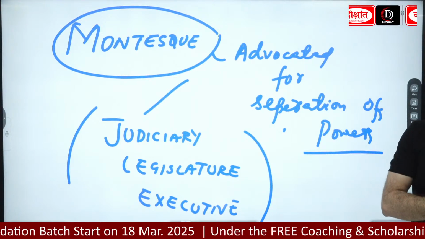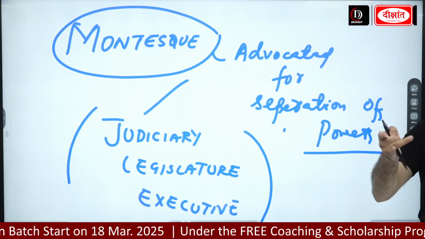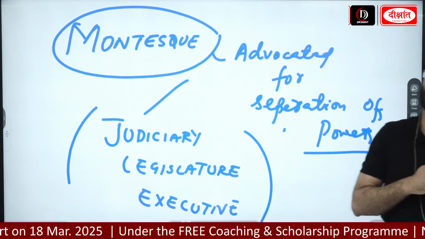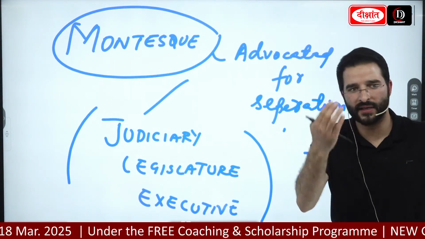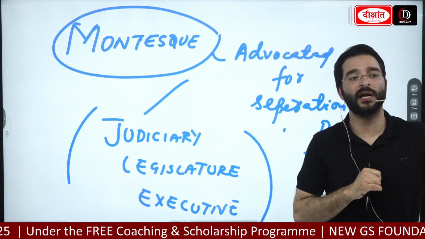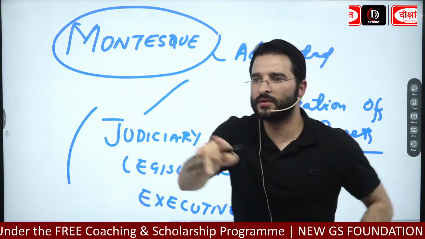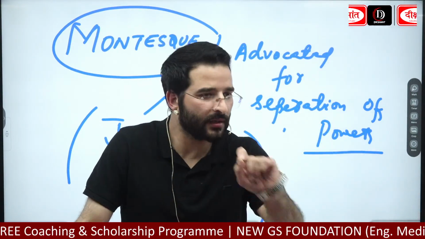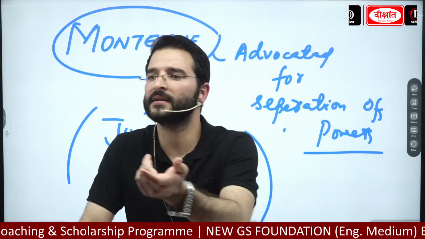Now one more thing guys, when we are looking at the Enlightenment, people started asking for ideas such as equality, liberty, freedom. Not just that, we are seeing people started asking for the constitutional form of government. Okay, guys, have you heard about the monarchy? What do you understand by monarchy?